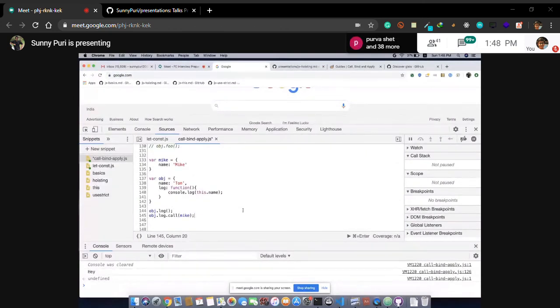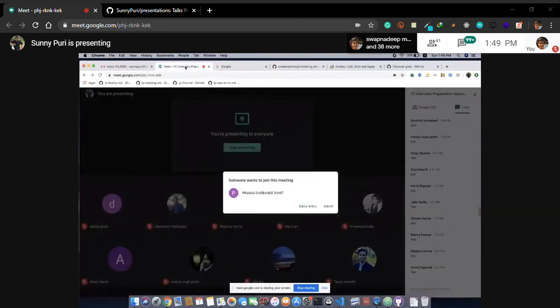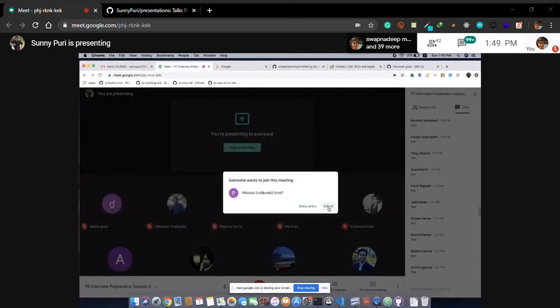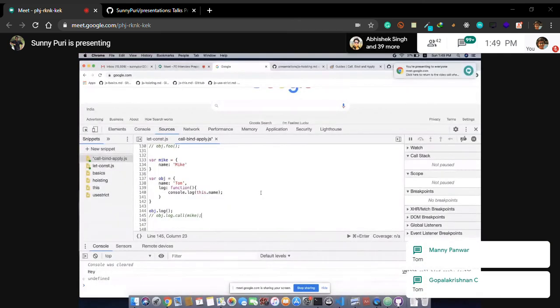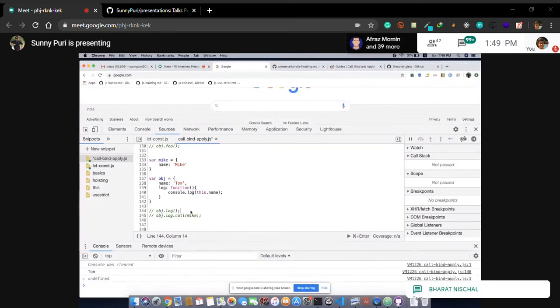Next question. We have a mic object. We have an object, then I'm pointing to a function, this dot name. If I'm using console.log, first tell me the output of this. Guys, why are these people joining right now? Okay, Tom is coming. So let's comment it.